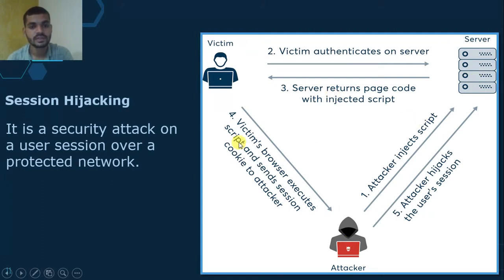In the fourth step, the victim's browser executes the script and sends the session cookie to the attacker. The victim's browser sends the session and cookies to the attacker. After getting the session and cookies, anyone can easily hack the victim's computer. Take the example of Google.